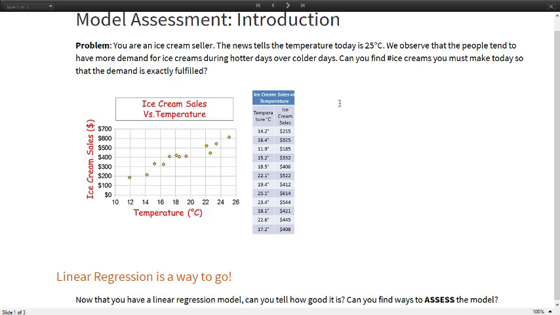And yeah, suppose the temperature is given to be 25 degrees Celsius. So based on this plot, you can kind of find a mean, or you can connect these dots and find, okay, it's something here in the 25 degrees Celsius that can be sold. So the number of ice creams can be found using that. So just by looking at this plot, you can say that people tend to buy more ice creams on hotter days and less ice cream on colder days.